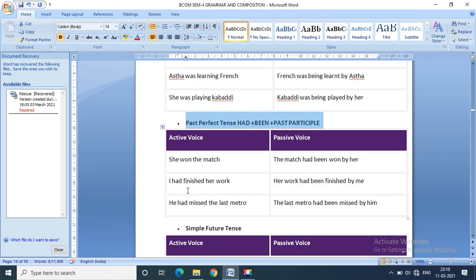See the second one. I had finished her work. Her work had been finished by me. He had missed the last metro. The last metro had been missed by him.